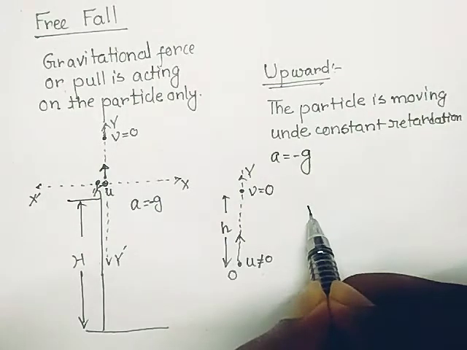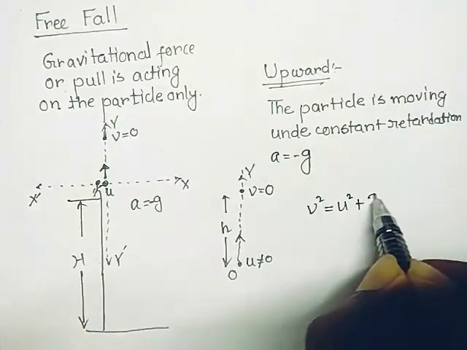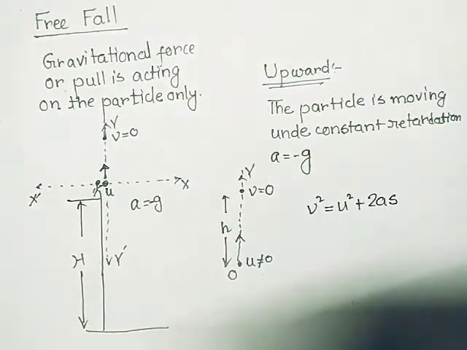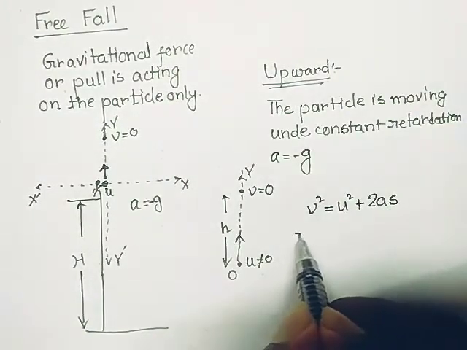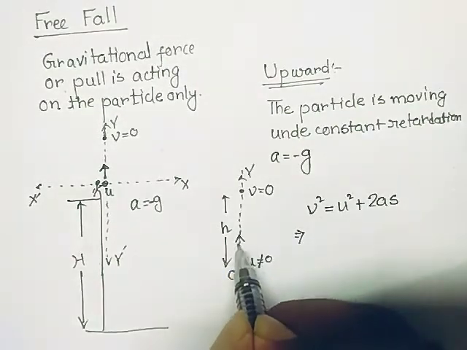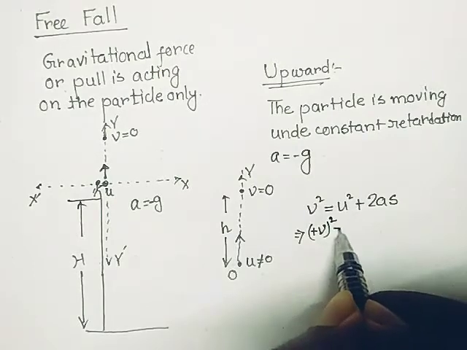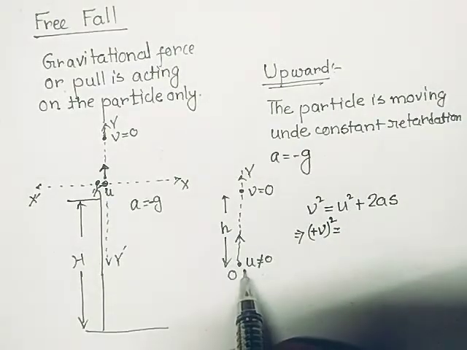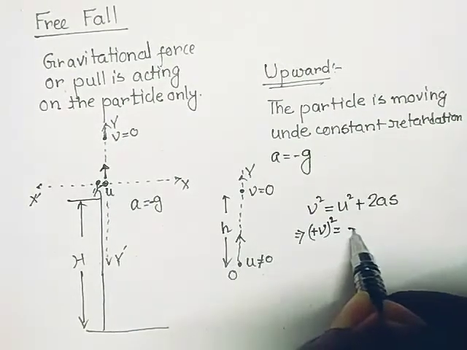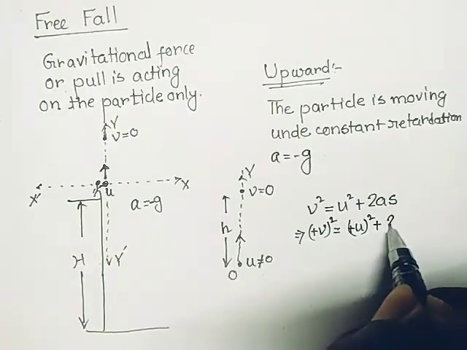So we can use the equation of motion v square equal to u square plus 2as. What is the velocity of the particle at an instant? Since it is moving along the positive y-axis, it should be positive, and u is also positive.